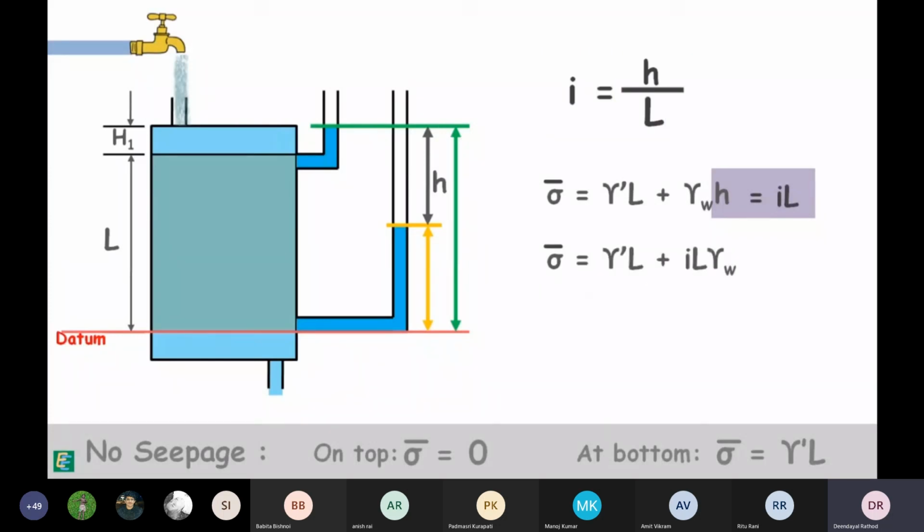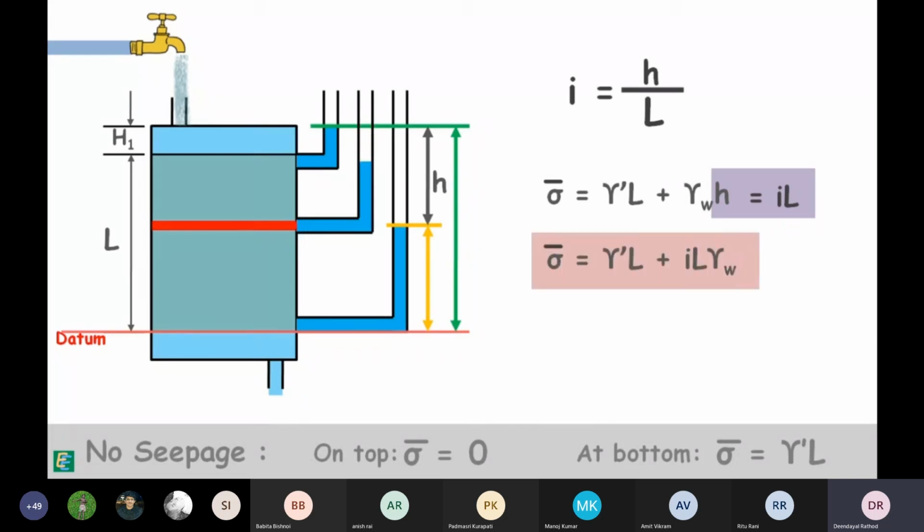We wrote it this way because to calculate the effective stress at any depth in the soil, we don't need to insert an additional standpipe at that depth and measure its head loss, as it has been removed from the equation. Hydraulic gradient throughout the soil is constant. So, effective stress at the depth Z can be given as this.